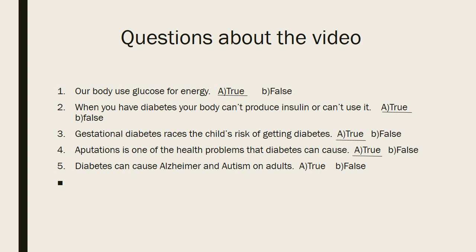Diabetes can cause Alzheimer's and autism in adults. True.